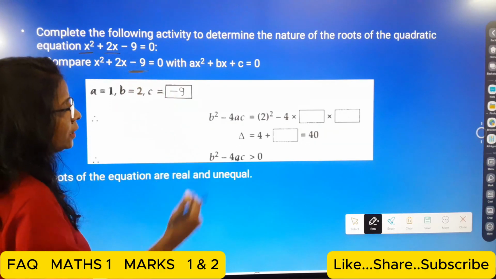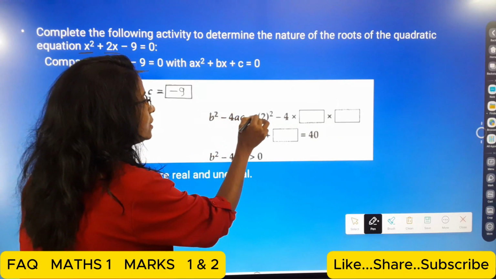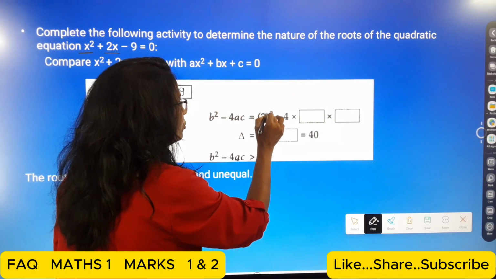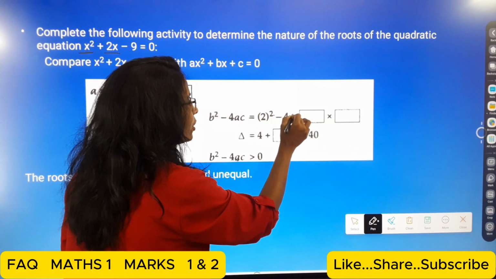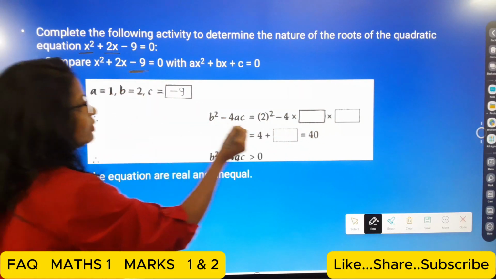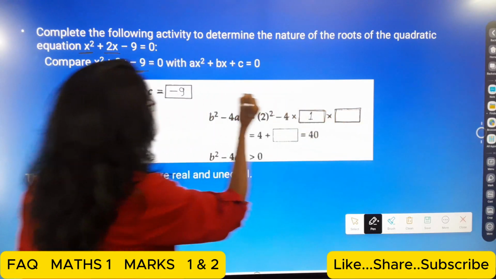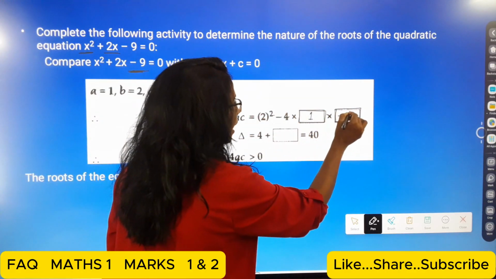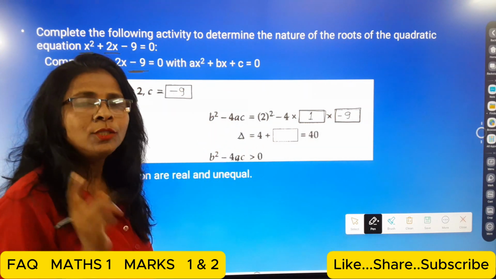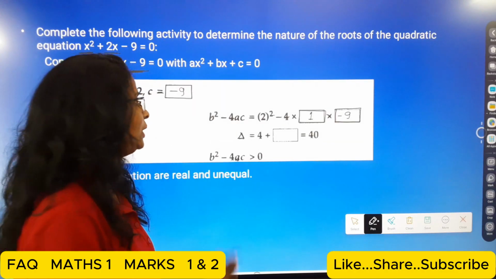Take it with the sign. Then b square minus 4ac is equal to, now substitute: square of 2 minus 4 multiplied by a, which is 1, and c, which is minus 9. b square minus 4ac is also called the delta, the discriminant.